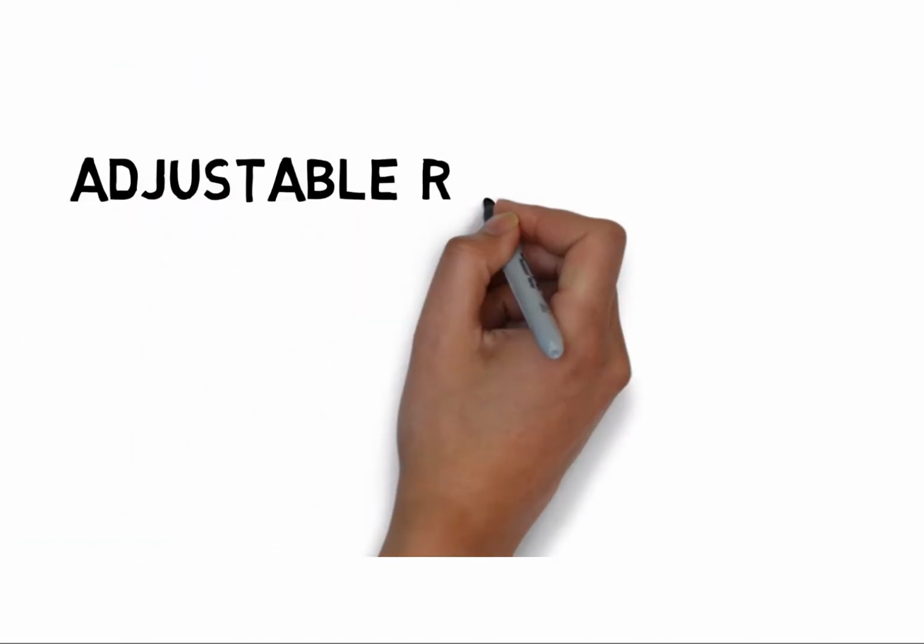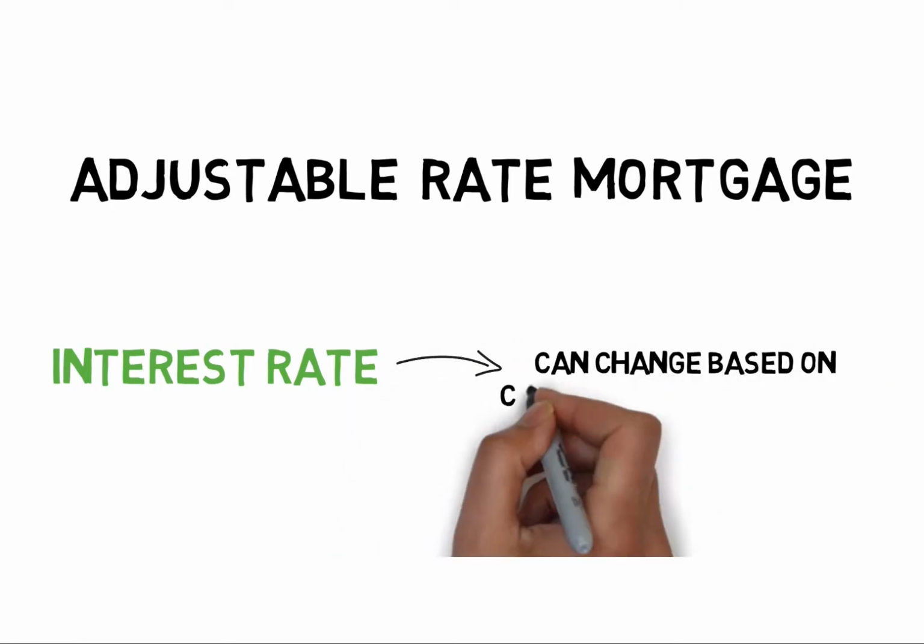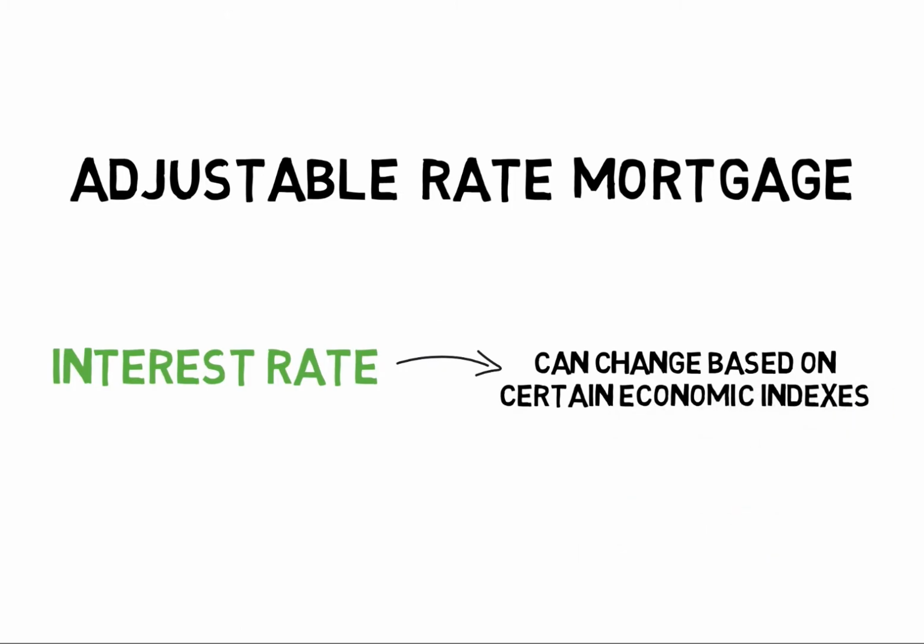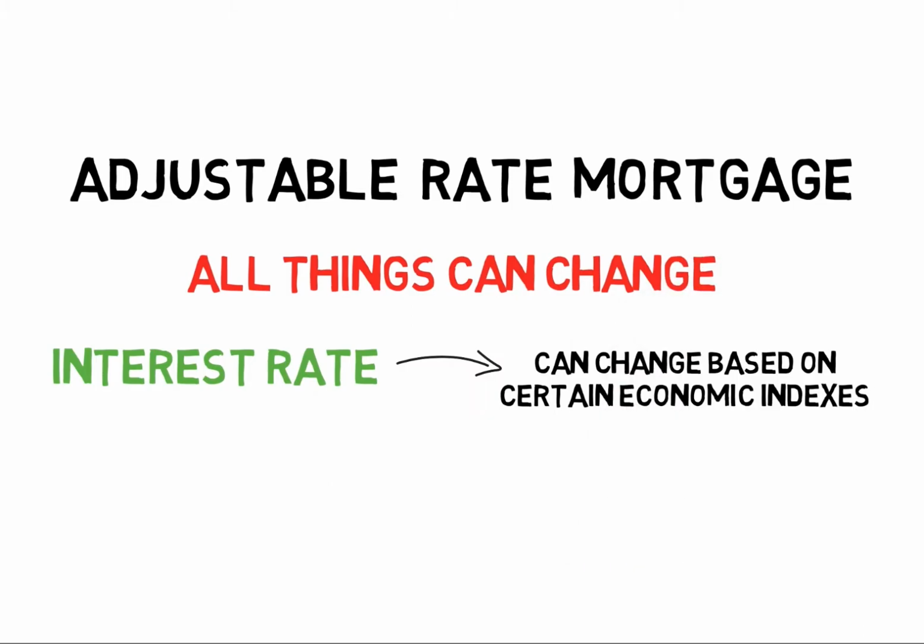Finally, let's talk about an adjustable rate mortgage. An adjustable rate mortgage is a type of payment plan where the interest rate can change typically each year based on certain economic indexes. So with an adjustable rate mortgage, the interest rates can change, the payments can change, all things can change with an adjustable rate mortgage.